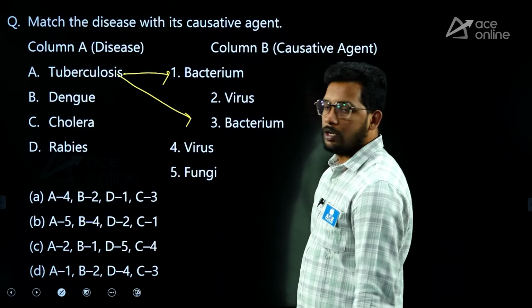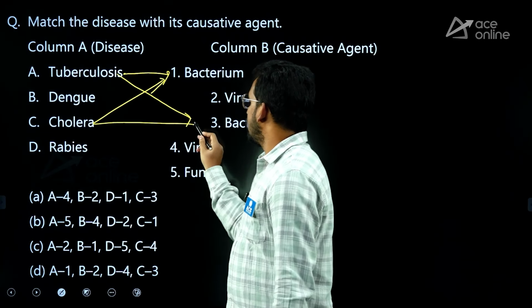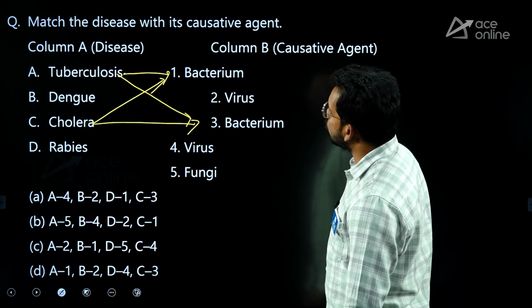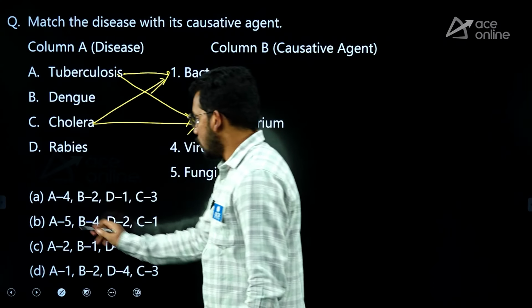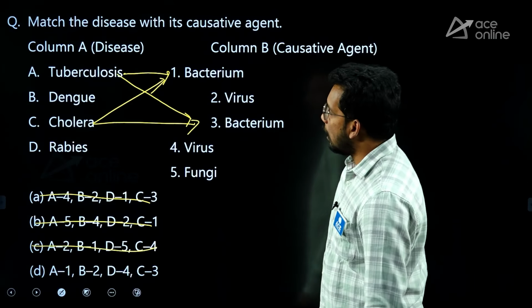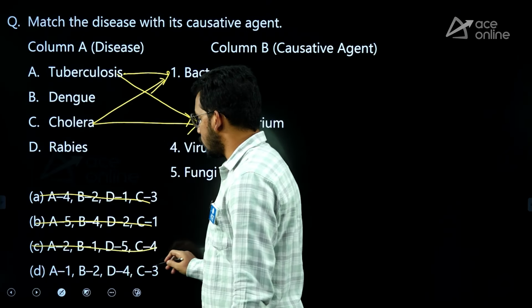Okay, let's check. Then, cholera is also caused by bacteria. So, A should be 1 or 3. So, 3 is not there. Easily eliminated. A should be 1 or 3 and C should be 1 or 3. So, A already got 1. So, C got 3. So, this is correct.